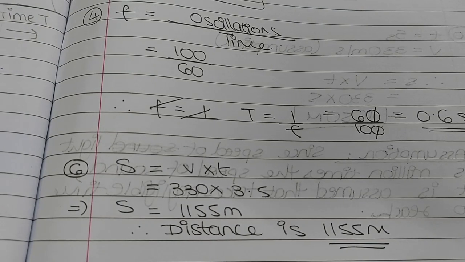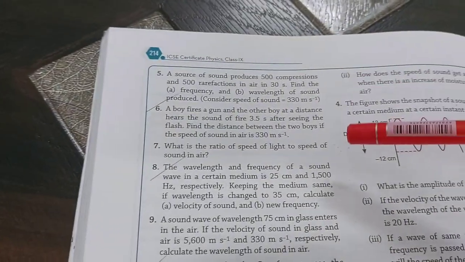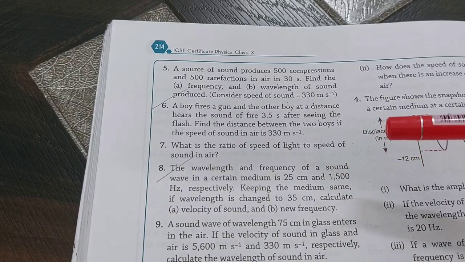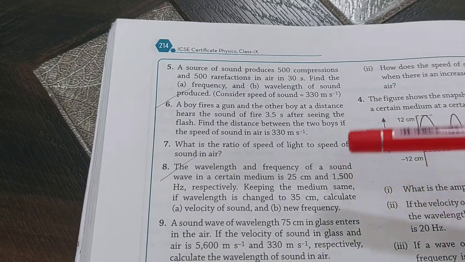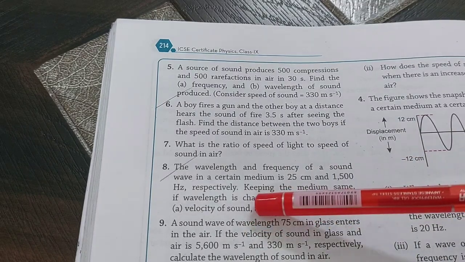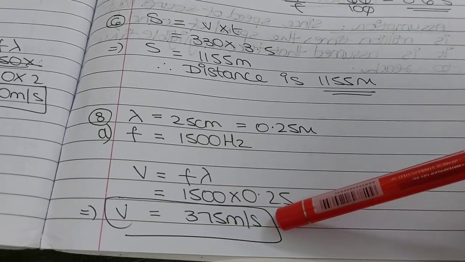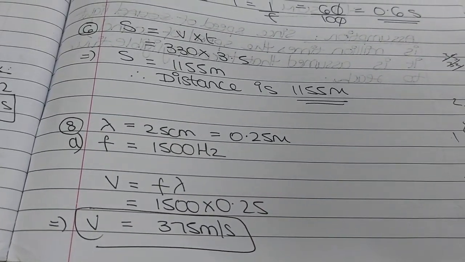Now the eighth sum. Here the wavelength is given as 25 centimeters, which will be 0.25 meters, and the frequency is 1500 hertz. So first they've asked us to find the velocity. That's pretty straightforward. Velocity is equal to f into lambda, which comes out to be 375 meters per second.